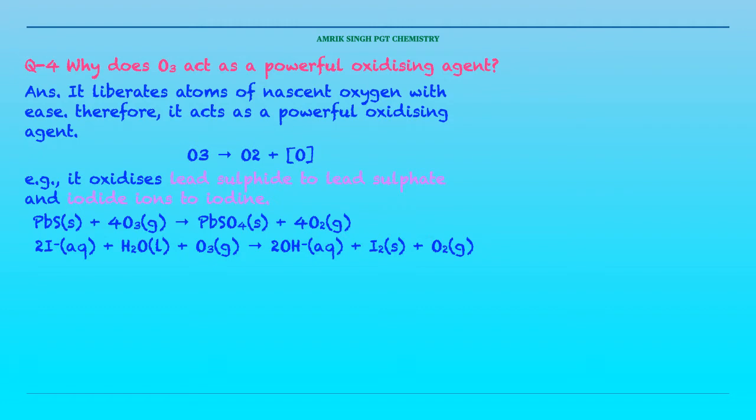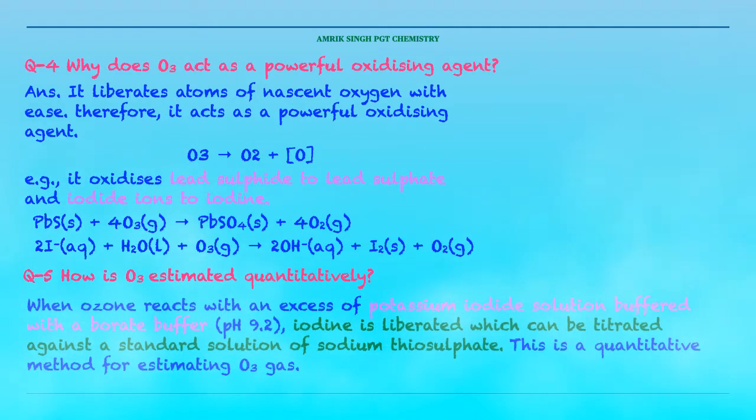We can summarize: why does O3 act as a powerful oxidizing agent? Because it releases nascent oxygen. Question number 5. How is O3 estimated quantitatively? When ozone reacts with an excess of potassium iodide solution buffered with a borate buffer, iodine is liberated, which can be titrated against a standard solution of sodium thiosulfate. This is a quantitative method for estimating O3 gas.